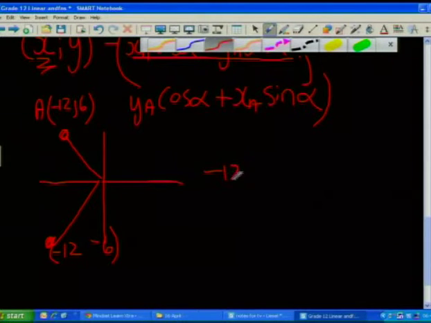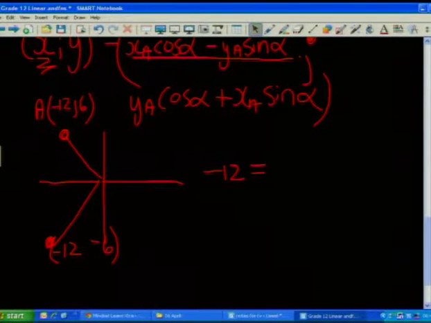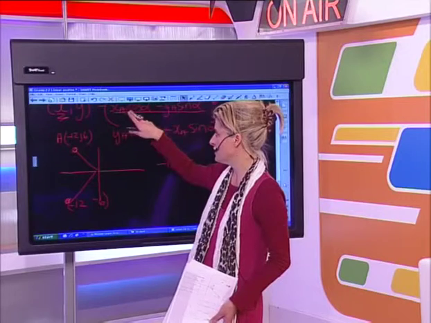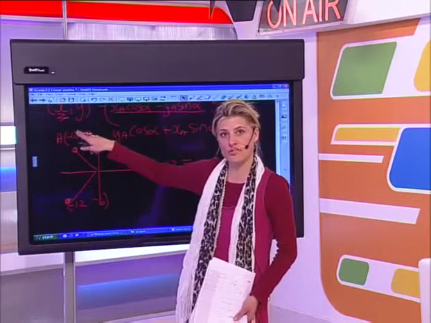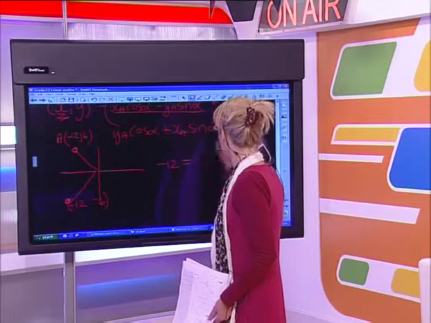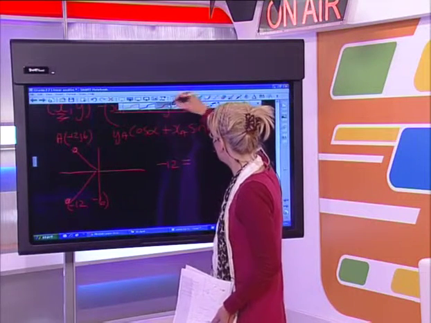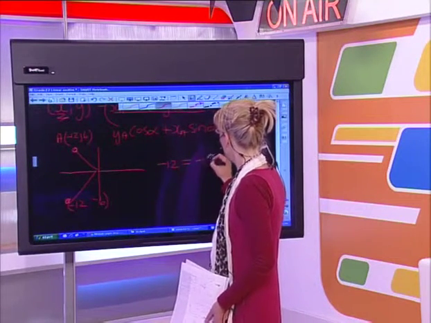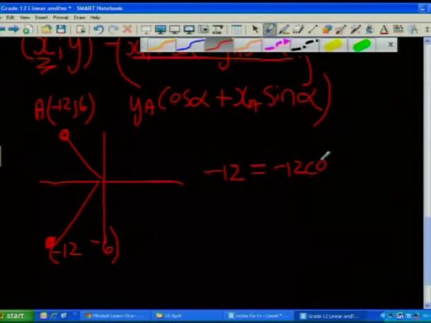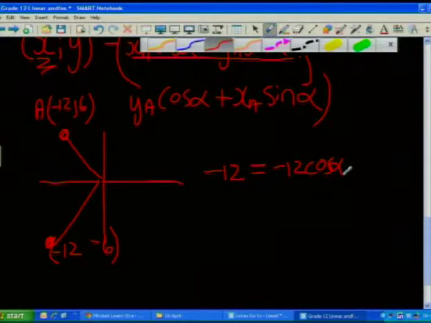Minus 12 equals. Right, now going back to my formula, the new x coordinate equals the old x coordinate cos alpha. Now the old x coordinate is also minus 12, so I'm going to say negative 12 cos alpha. Remember now, guys, I don't know what my angle of rotation is, so it's not a train smash that it's not filled in.